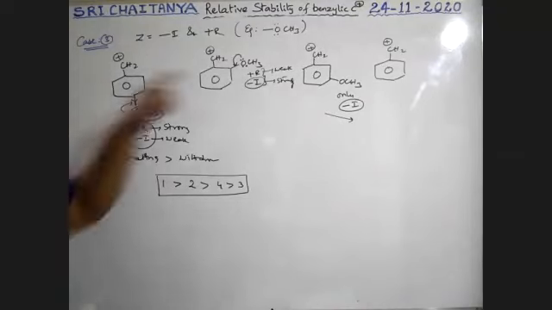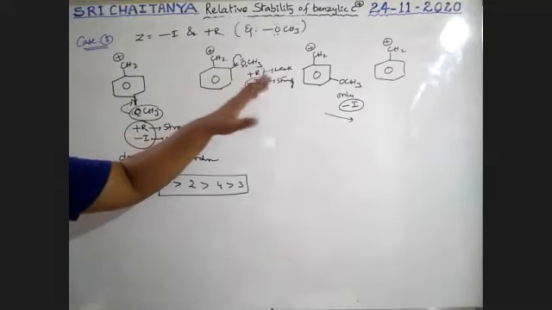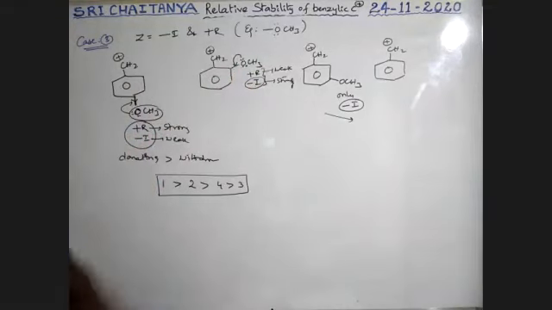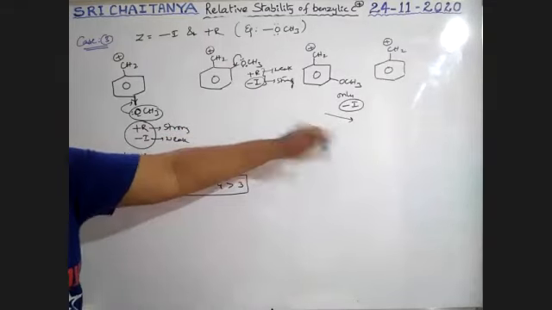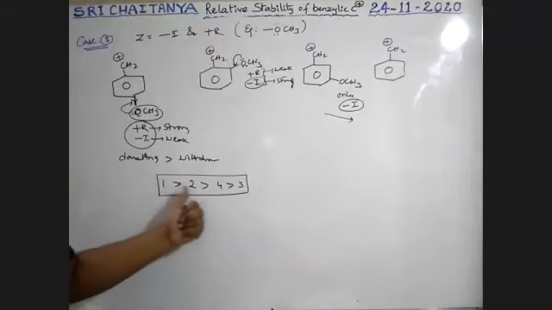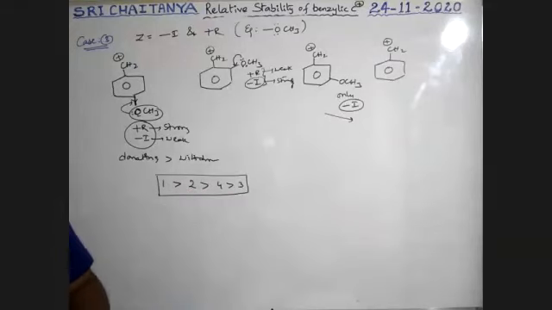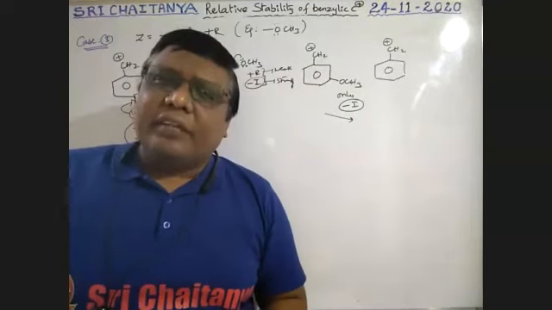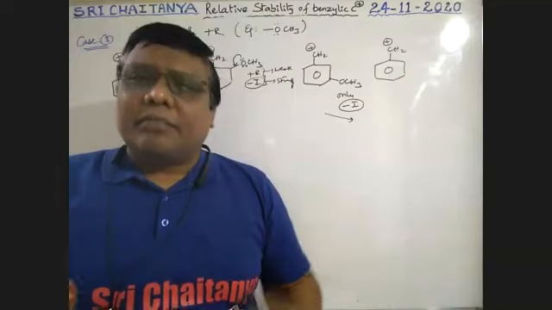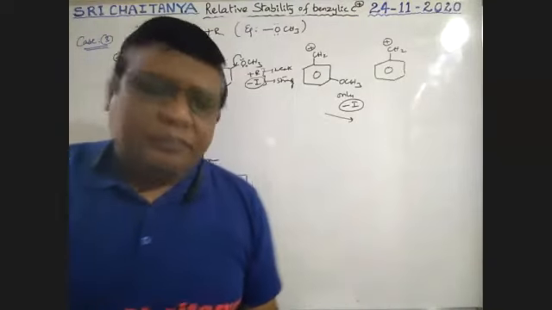Here some donating tendency is there, that means some kind of compensation is there. But here only withdrawing tendency. Therefore, 1 greater than 2 greater than 4 greater than 3. This is the answer, boys. Like this, you can identify everything. So let us discuss some general examples. You can try it.